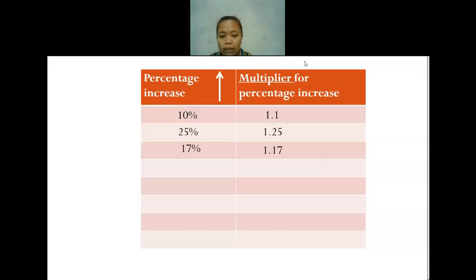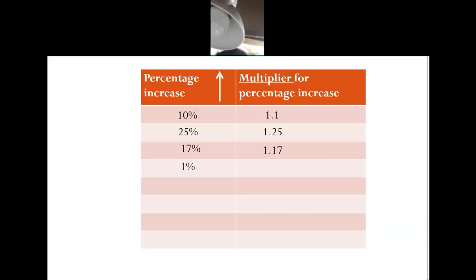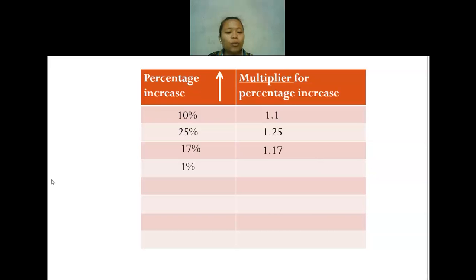Is there anyone still having difficulties on these 3 rows or anything that I need to repeat? No? Okay. If you think nothing is confusing, I will continue. If 1%, anyone want to help me find it? 1.01. Good job, Pipi. Yes, it will be 1.01. Correct? Now, if I have 5%, what number will it be? 1.05. Okay, good job, Srini.